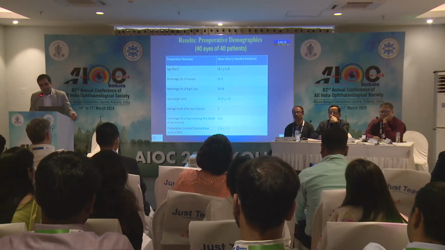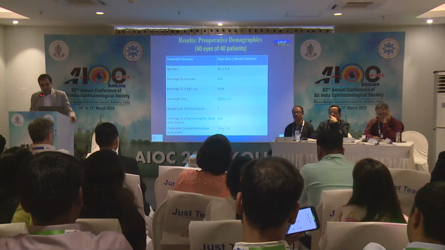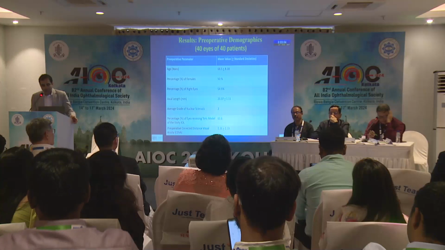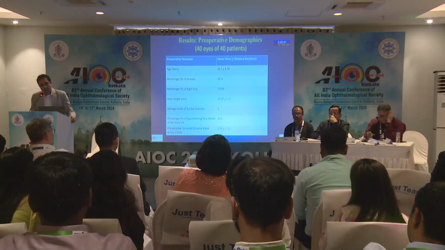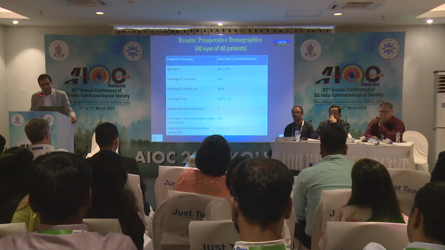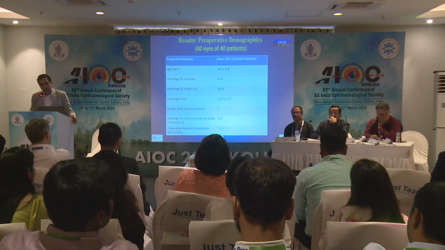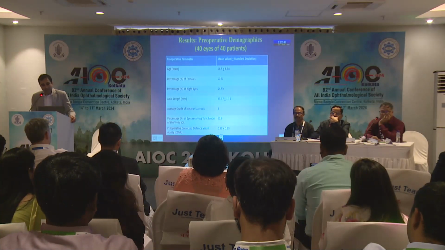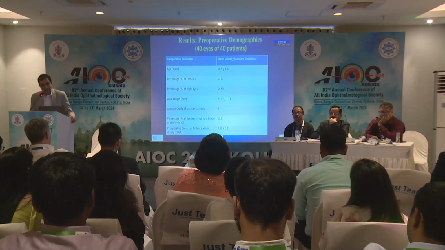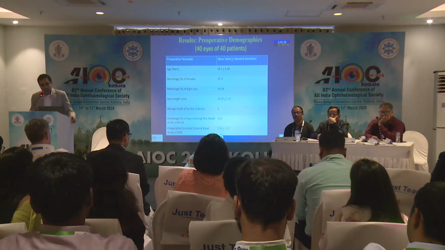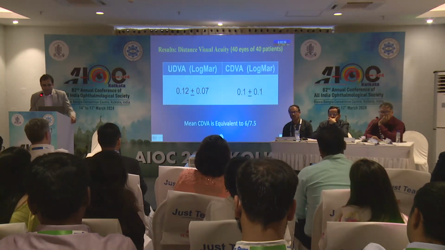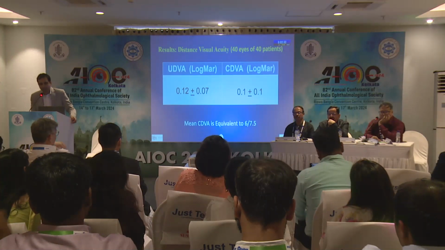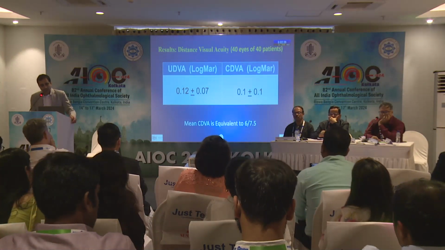The average age was 68.5 with a standard deviation of 8.38 years. There was an equal distribution of males and females and almost equal distribution of right eye and left eye. And all eyes had a normal axial length, no high myopes or high hypermetropes were included. Average grade of nuclear sclerosis was 2. And 63% of the patients received a toric version of the Vivity IOL, and the preoperative corrected distance visual acuity was 0.36 logMAR.